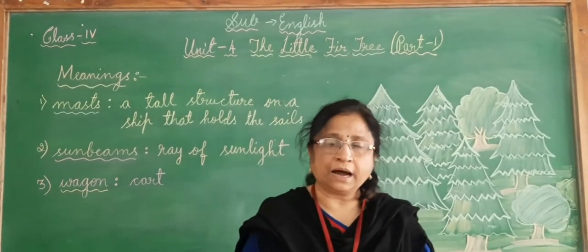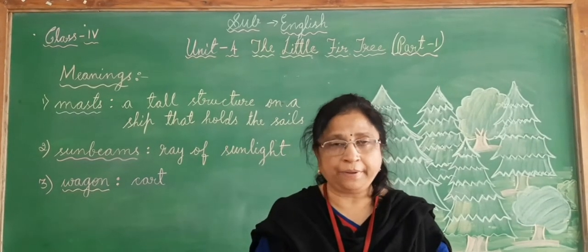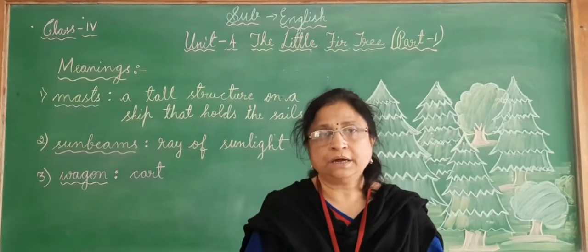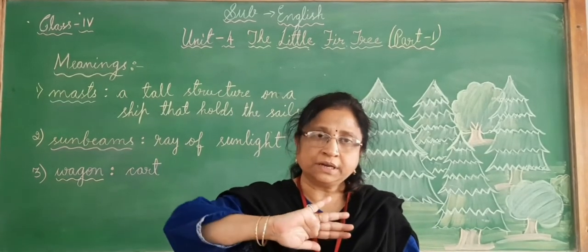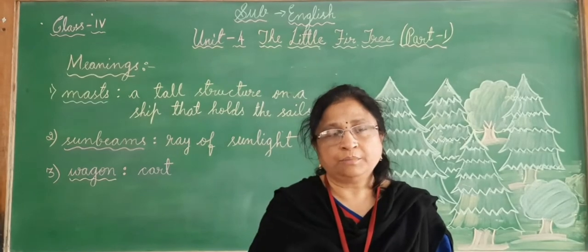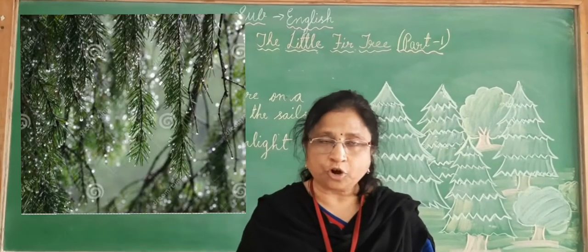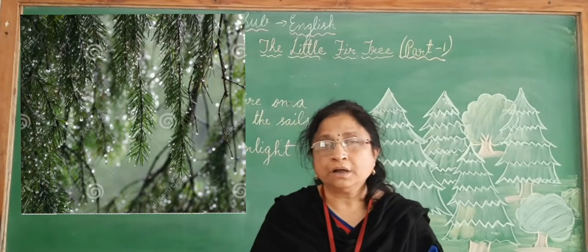It asked the fir tree to be happy. And the wind kissed the tree. Kiss the tree means the wind just blew its air on the tree, and the dewdrops fell on the leaves.